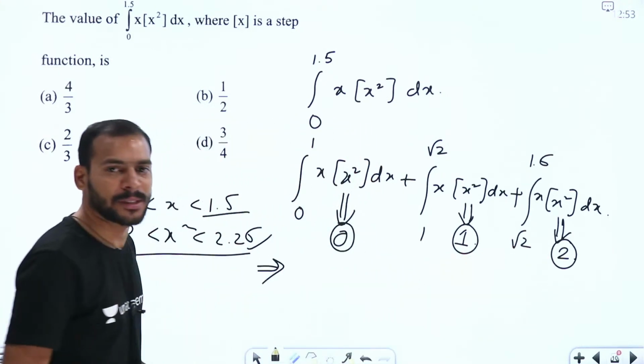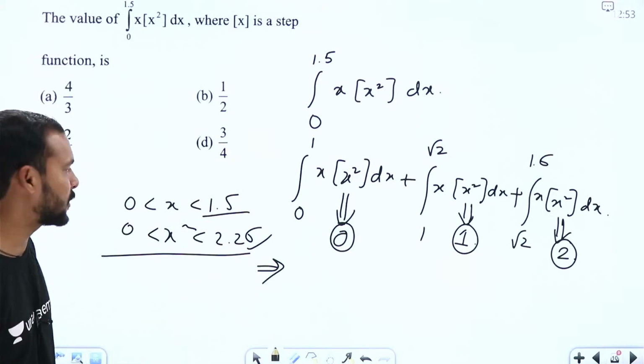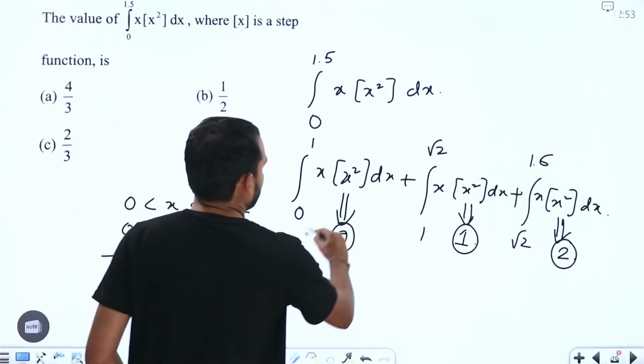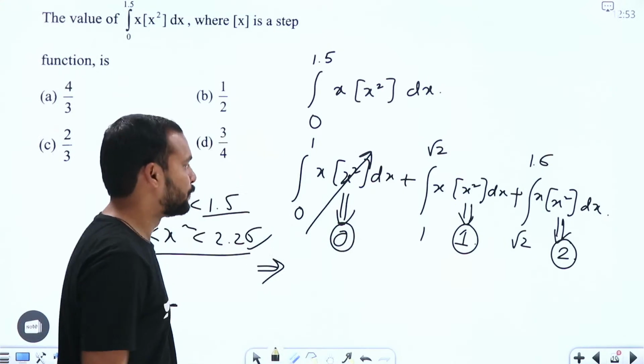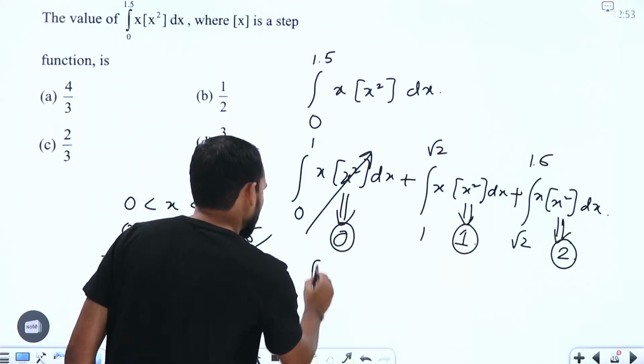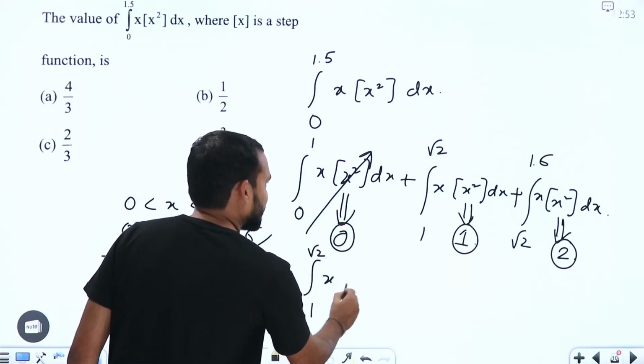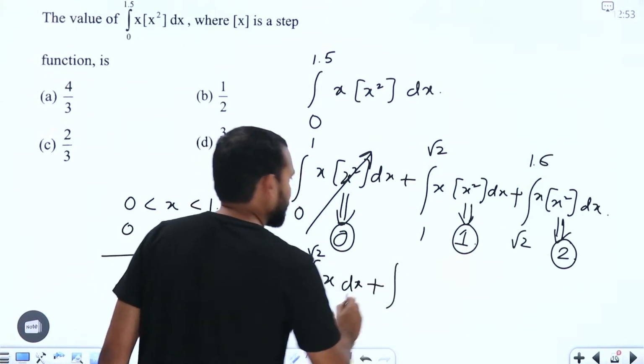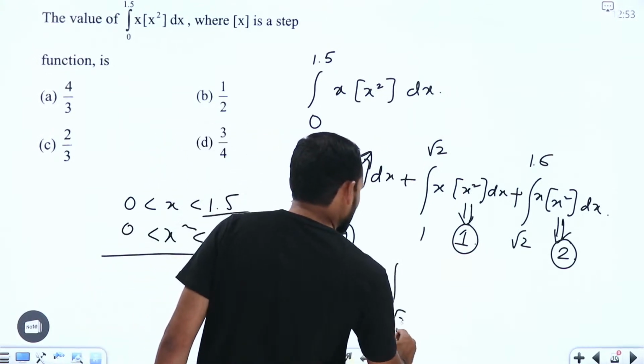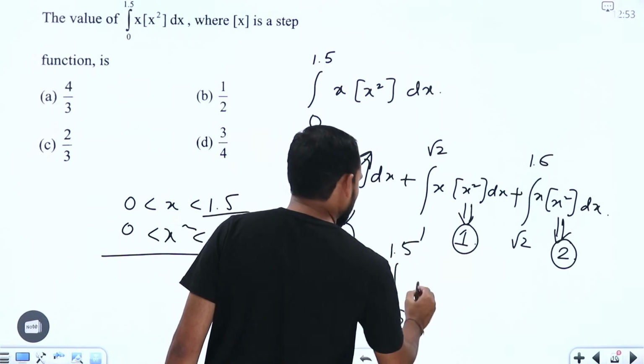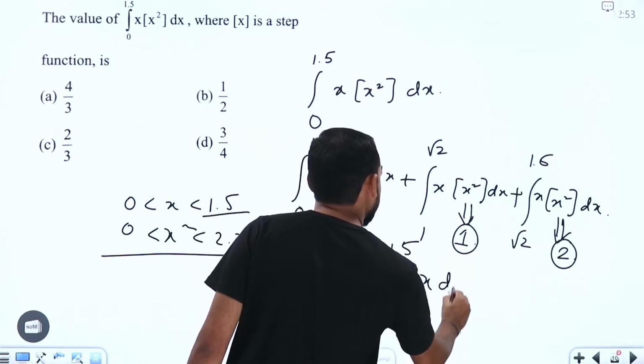If you are able to simplify this step function, then the question is almost over, we can say. So anyhow, this one is 0, so this entire term will go. Now this one is going to be integral 1 to root 2, simply x dx only, plus similarly this one is going to be root 2 to 1.5, 2 times of x into dx here. That's it.